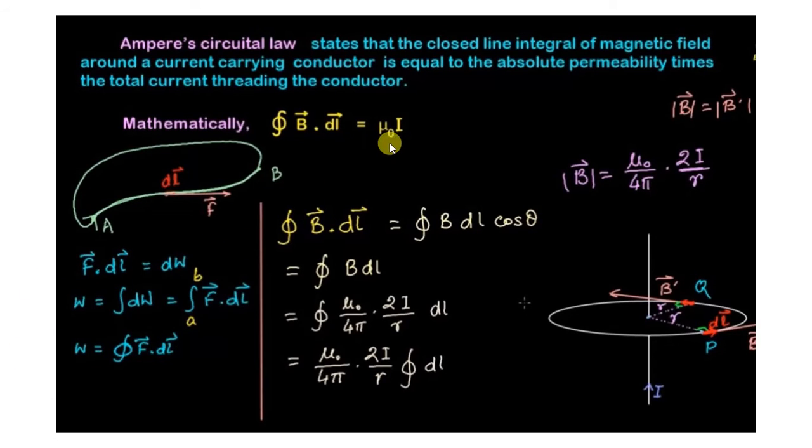But now in this phenomenon we are discussing B, the magnetic field, along dl. See here, this is a current carrying wire, an infinitesimal current carrying wire. It has a current I, and due to this the magnetic field will be produced around the current loop. So here we have the closed loop integral of B·dl. Now it is a closed loop, but just we are considering the element dl.